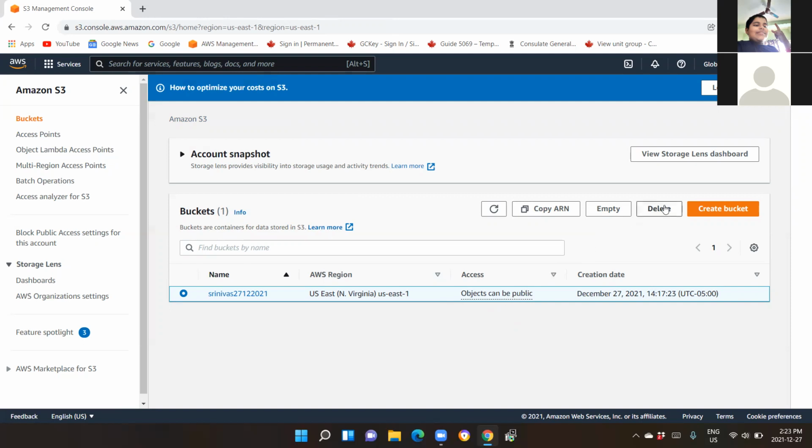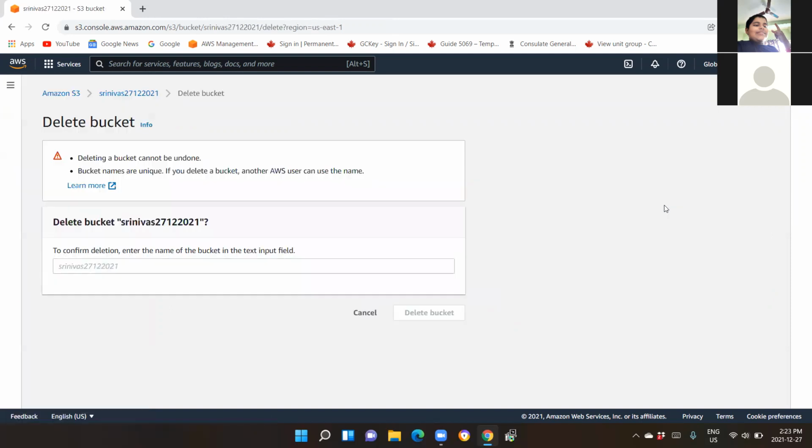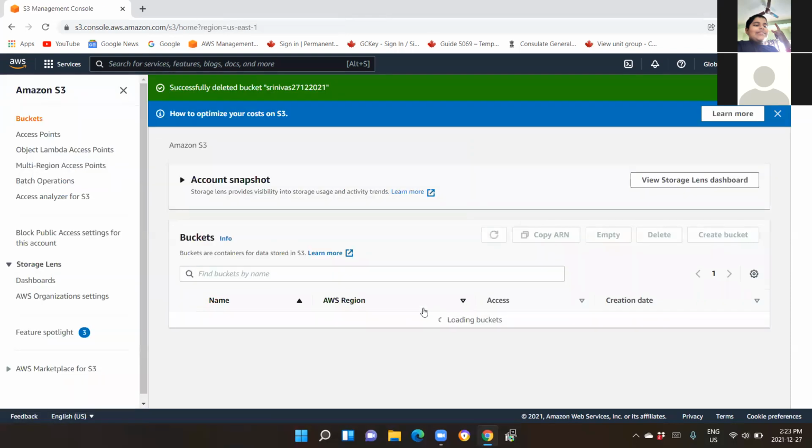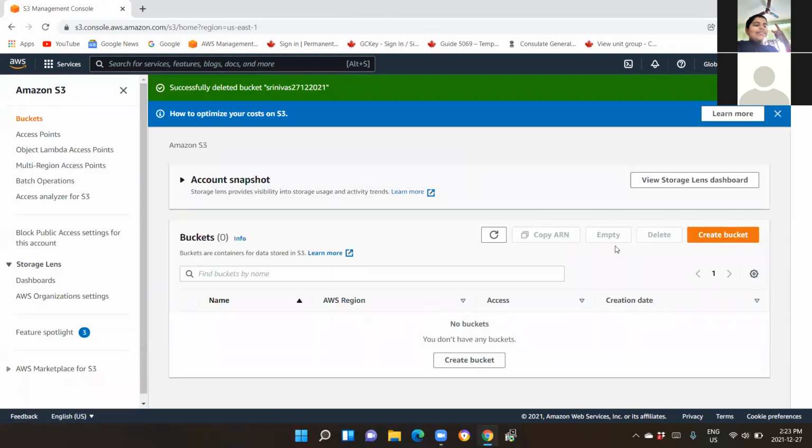Click on delete and type the bucket name over there. Just copy and paste it. Delete bucket. It will delete because the bucket does not contain any objects or files inside it. So that's where it got deleted.